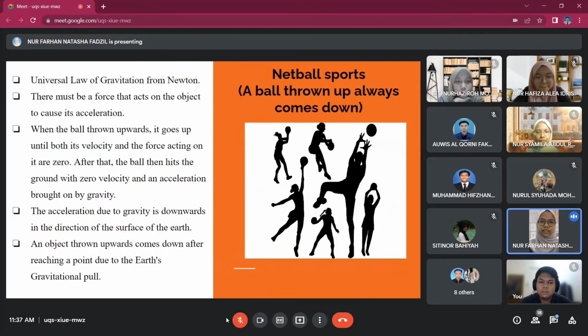The ball moves up with some velocity attained by the force applied by the person who throws the ball. This is restricted until the force of the ball is zero. Then the acceleration due to the gravity is downward in the direction of the surface of the Earth. So we can clearly assume that an object thrown upwards comes down after reaching a point due to the Earth's gravitational pull.